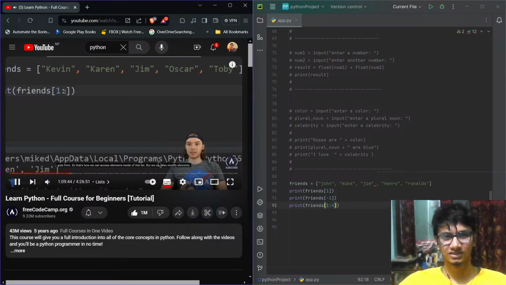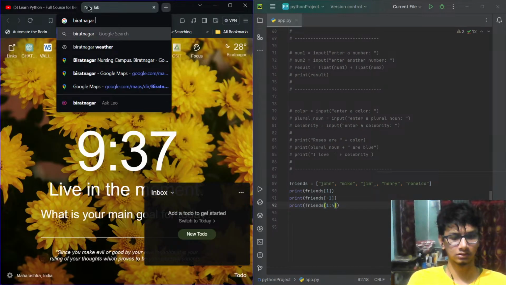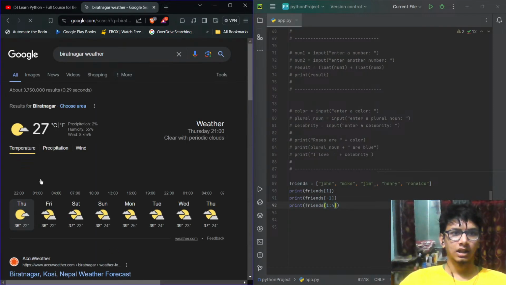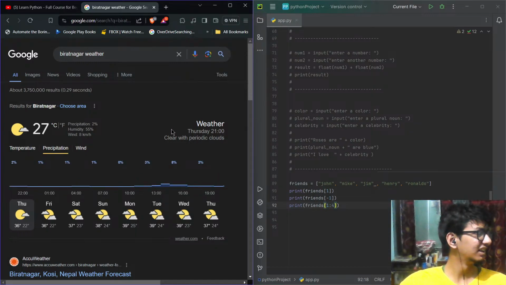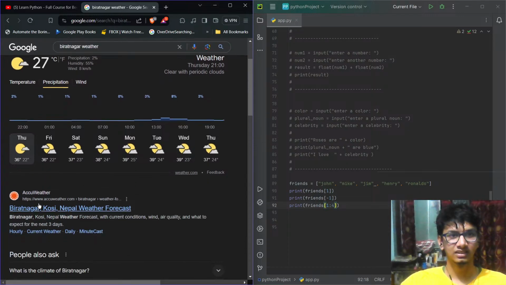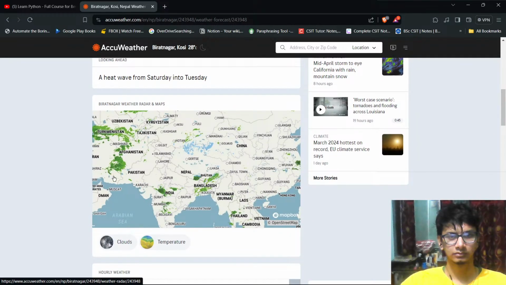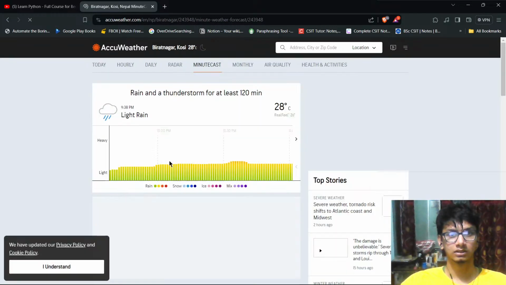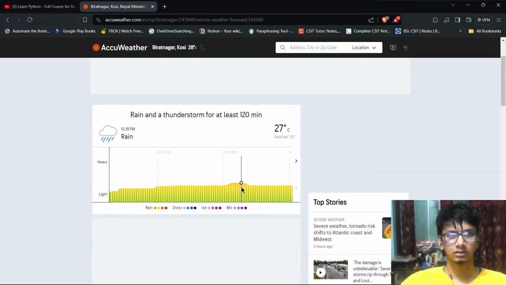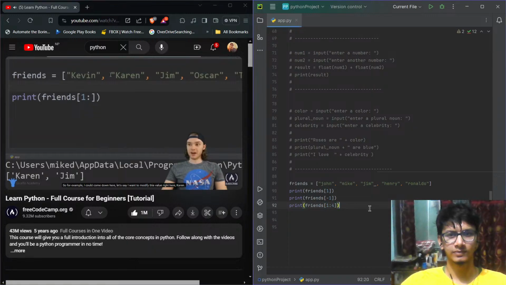So that's how we can access elements inside of this list, but we can also modify elements. So for example, let's say I want to modify this value right here, Karen.